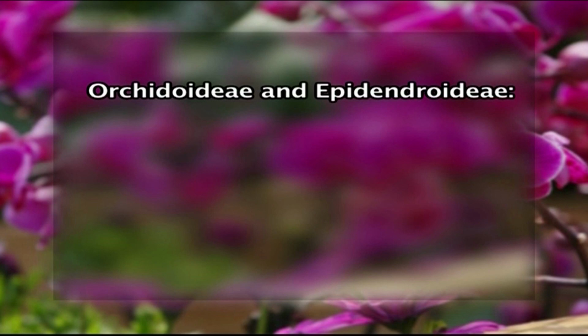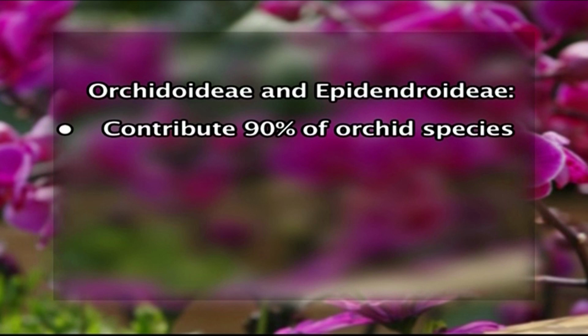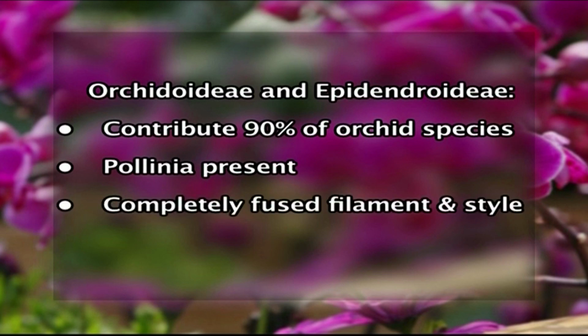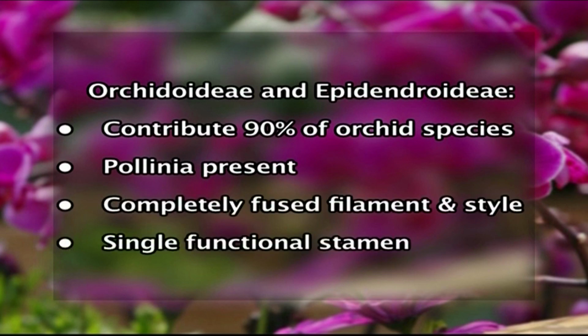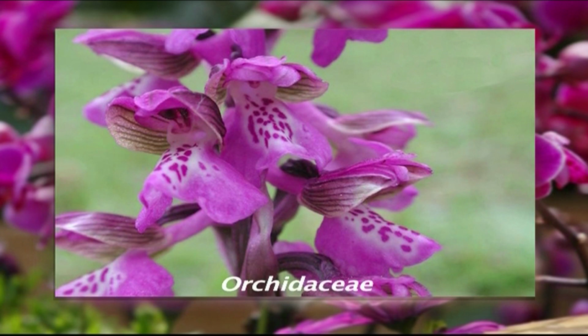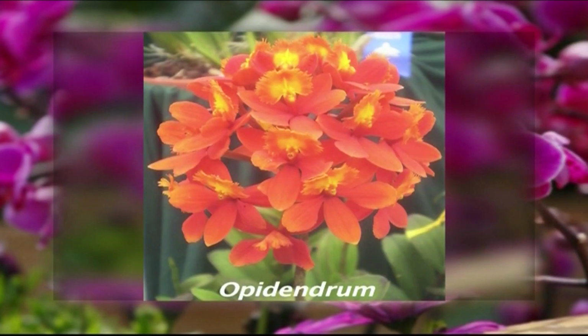Other orchid groups apart from these 3 subfamilies, the subfamilies Orchidoideae and Epidendroideae, contribute a major share of the orchid diversity. About 90% of the species are contributed by these 2 subfamilies. They have pollinia and completely fused filament and style. Here in these 2 subfamilies, we have flowers with only a single functional stamen, a condition called monandry. Among these monandrous orchids with pollinia, the 2 large subfamilies are Orchidoideae and Epidendroideae.